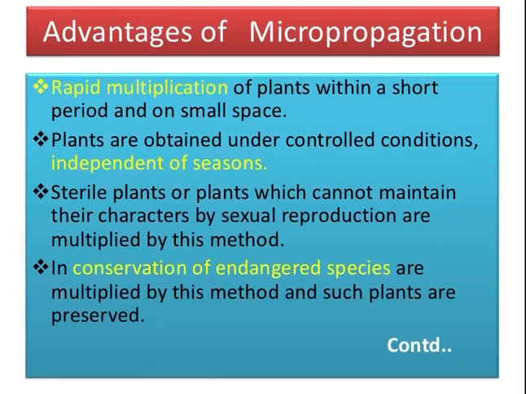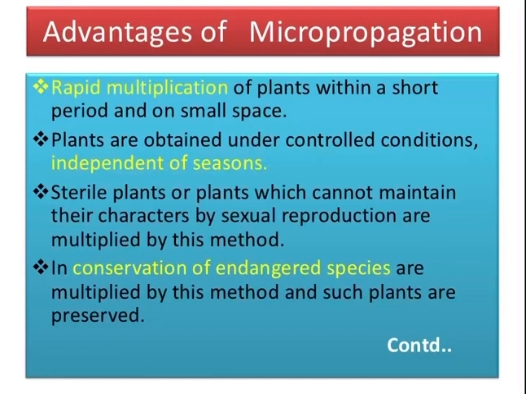First and foremost, through this process we can rapidly multiply the number of plants within a short period and in a small space. The plants grown under controlled conditions are independent of seasons, so without waiting for the season, we can get multiples of plantlets.